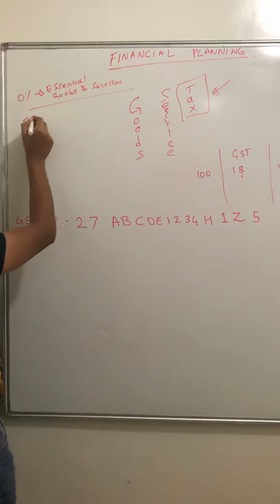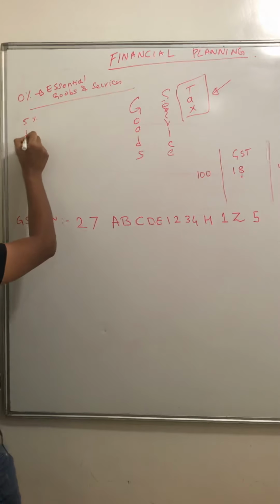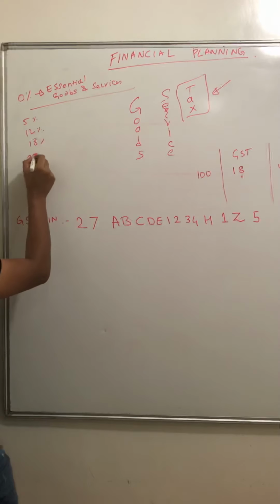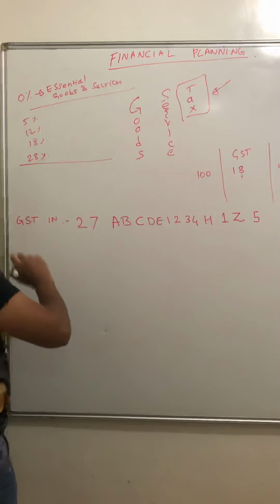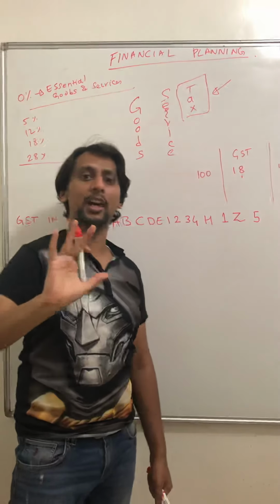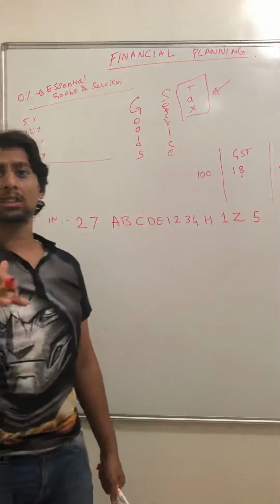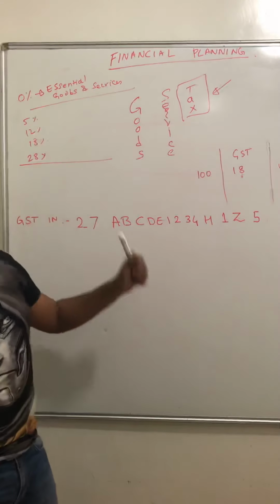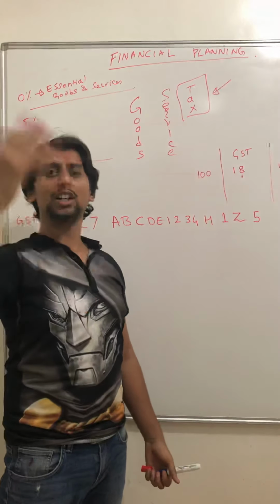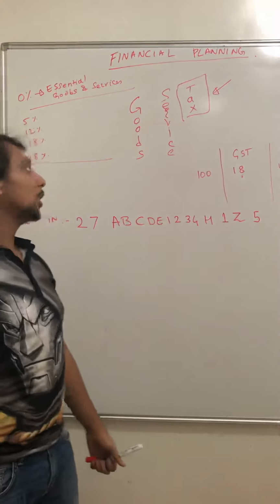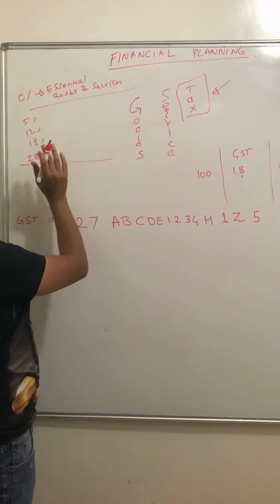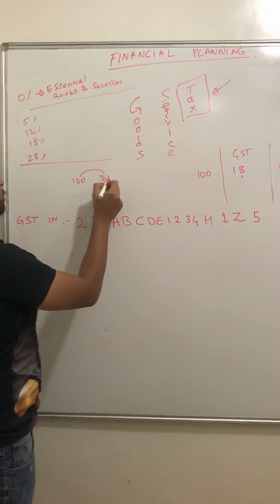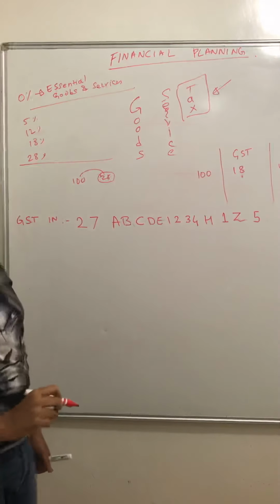After that there is 5%. Then it is 12%, 18%, and then you have 28%. Now what will 28% GST be on? On luxury items. You go and buy liquor or some beer, you have to pay 28%. You go to Imagica, that is all luxury. You can live without it. So they charge you 28%. It means if you are spending 100 rupees, an extra 28 rupees you have to give to the government.